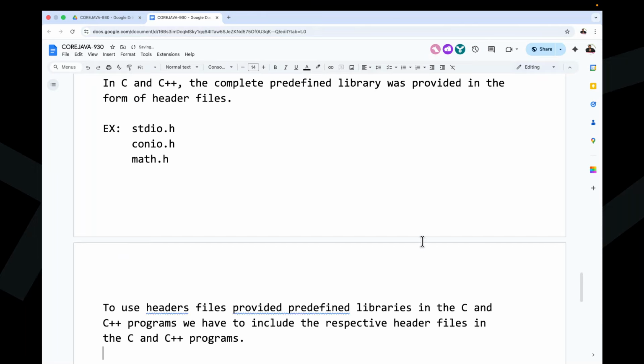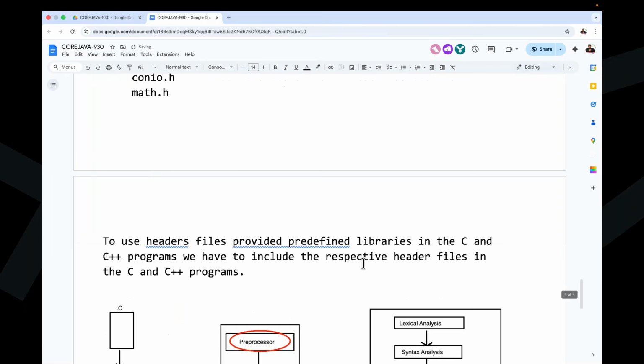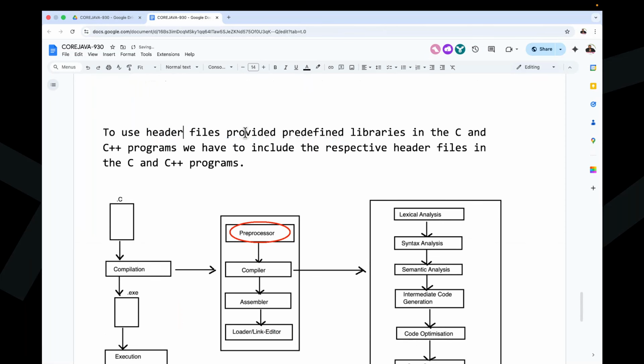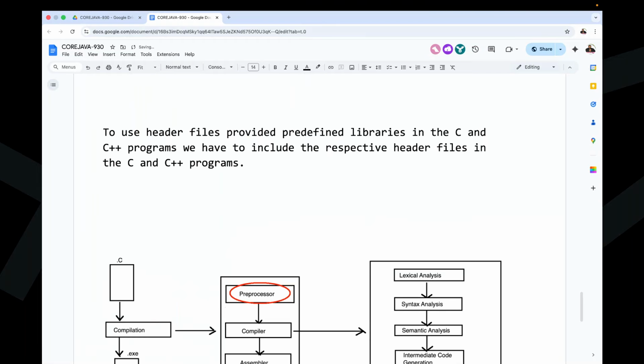How are we going to include them? By using hash include statements. You already know that.